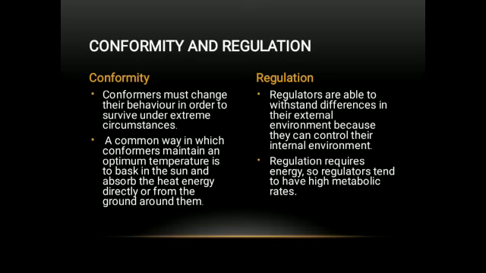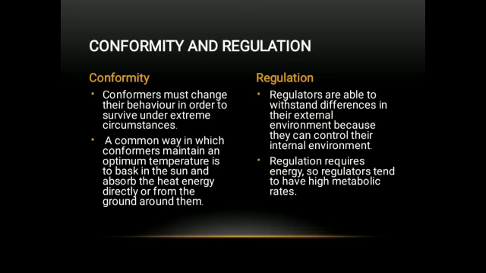As I told you before, conformers and regulators are two broad groups of organisms, classified based on how they behave according to changes in the environment they live in. Conformers change because they are unable to maintain homeostasis, while regulators can maintain their homeostasis. The ability to regulate the internal environment enables organisms to live in a wide range of conditions. Organisms with narrow tolerance limits are often those with little or no ability to regulate their internal environment.